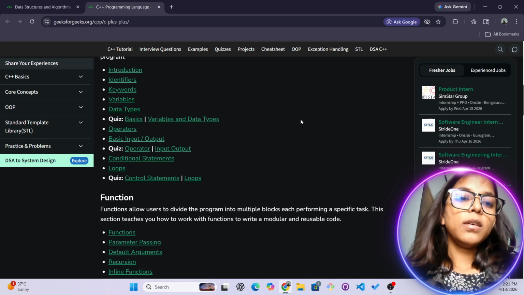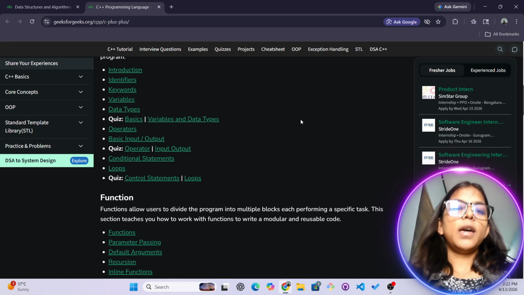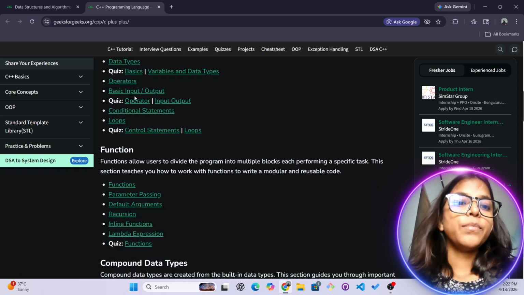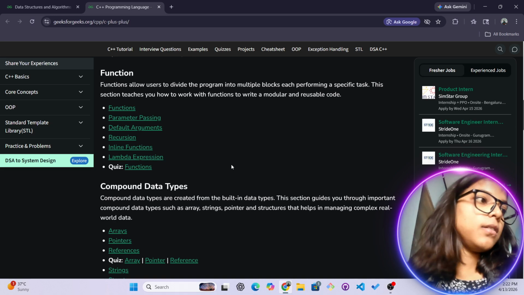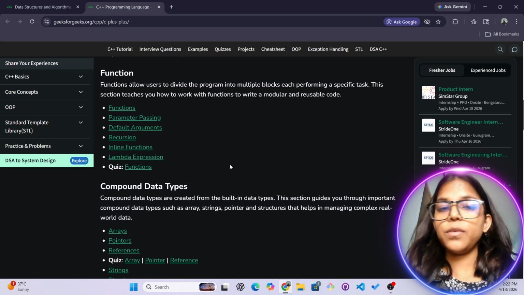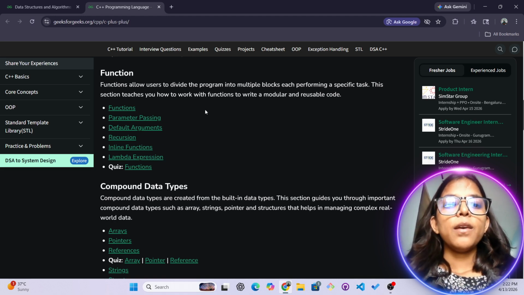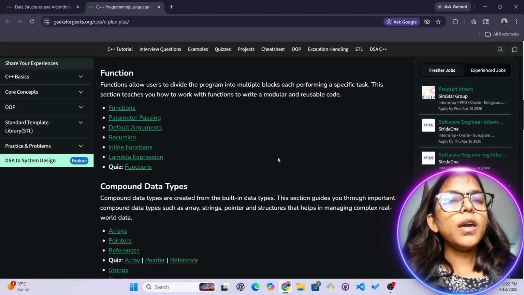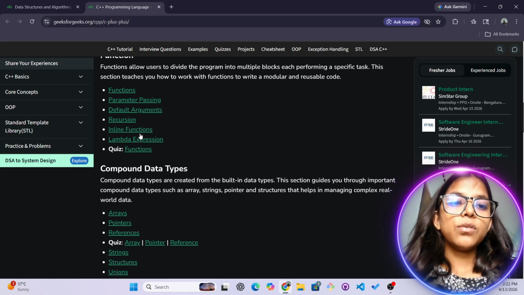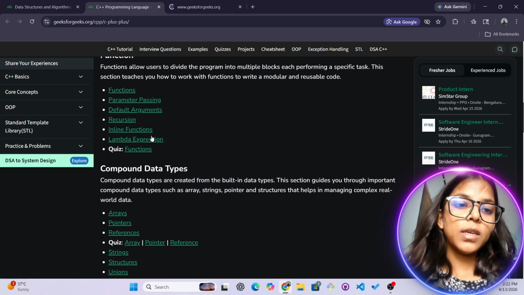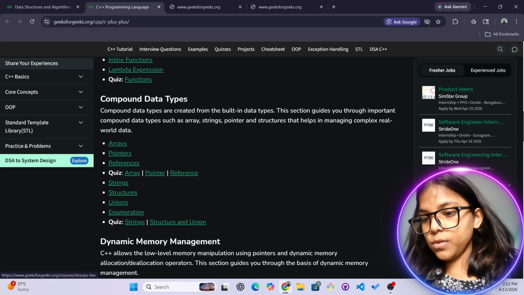Then we have the conditional statement. I think I made the video for the conditional, though I didn't upload it, but the conditional statement is already covered. In my previous video, I shared some knowledge about functions, recursion, parameter passing, and default arguments. I have already covered default arguments in the constructor video as well as in the function video. In this video we will be discussing inline functions and lambda expressions, and we'll also solve some questions based on these topics.